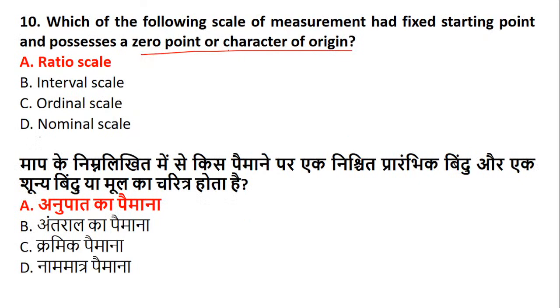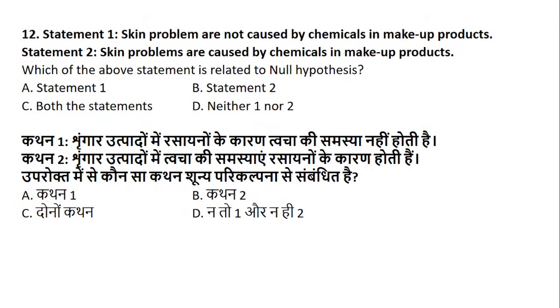Character of origin is nothing but possibility. They have given "or", and this is mainly in order to create confusion. That word has really created a confusion, but you should remember zero is possessed only where? In the form of what? In the form of ratio scale. Fine. Now, let's go to question number 12.